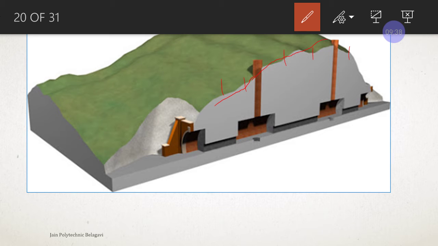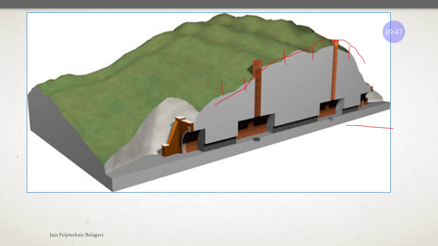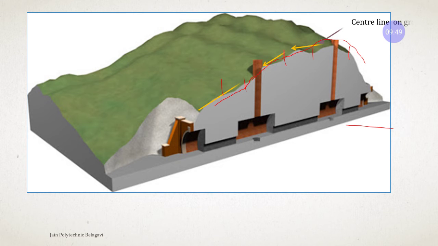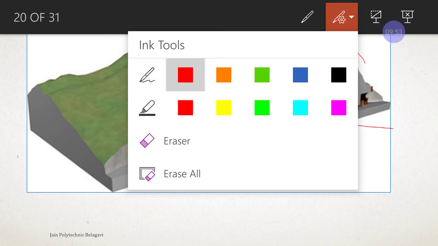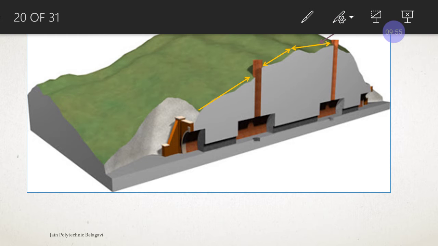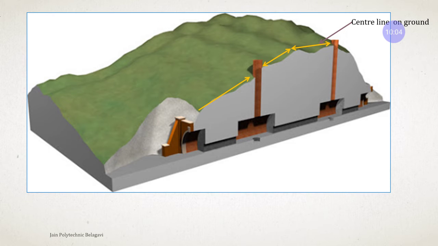Once the marking is done, depending upon the requirement and the lengths, the shafts are provided. Okay, see, the center line is marked, right? And once the center line is marked, then as per the requirements, we are going to draw the shafts into it.